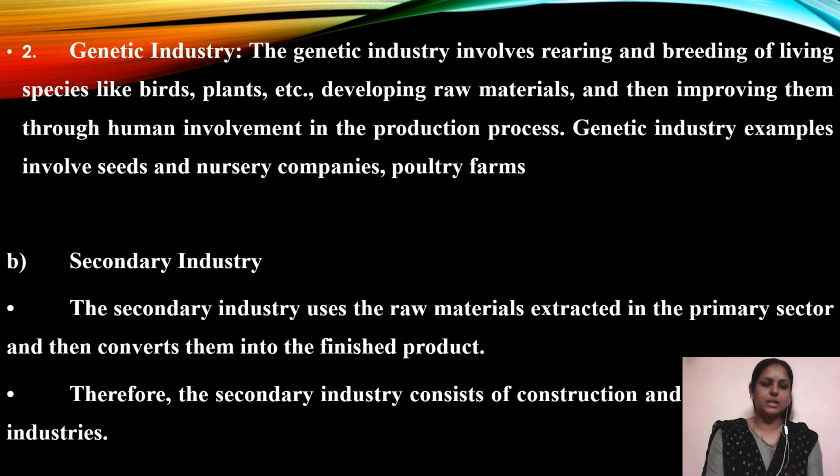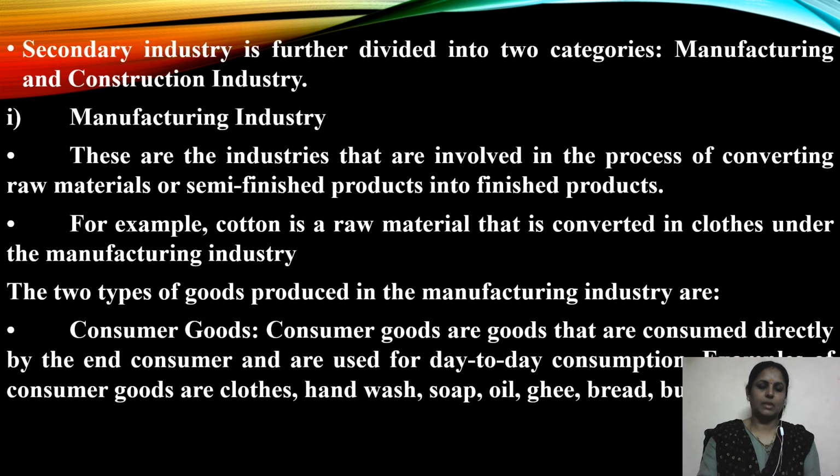And the secondary industry uses the raw materials extracted in the primary sector and then converts them into the finished product. So the secondary industry consists of construction and manufacturing industries. For example, getting wood from the forest is the primary industry, whereas making furniture from wood is a secondary industry. Secondary industry is divided into two categories, manufacturing and construction industry.